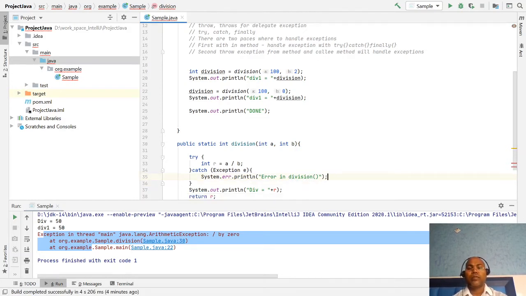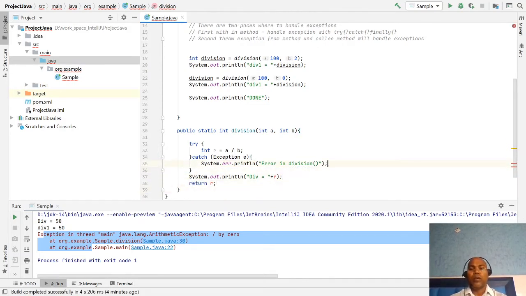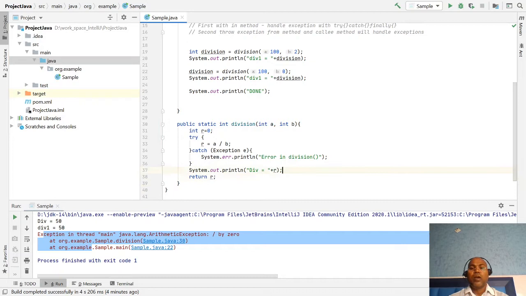Okay. So here R is a local variable. A local variable cannot be visible outside its block, so you have to declare it upper side with an initial value, and now we have written it properly. Okay. So this is the first mechanism by which we are handling exception. Let's run it.